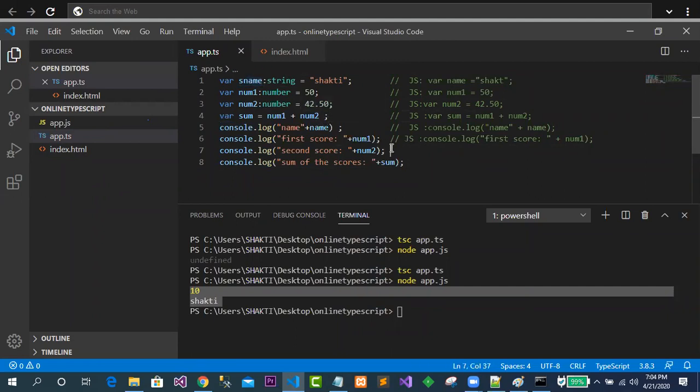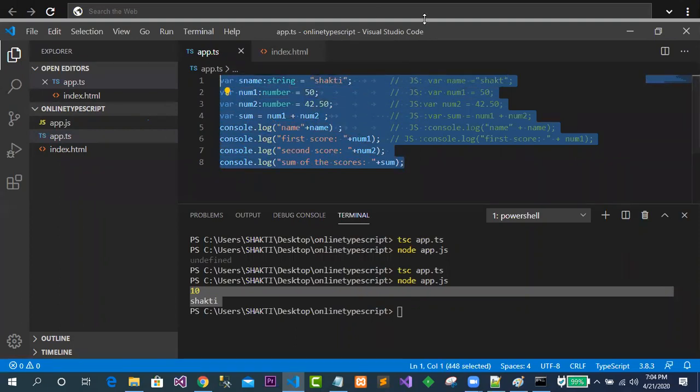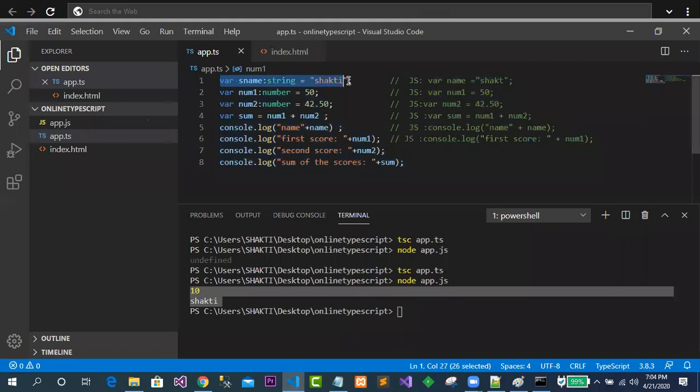Now just see, this is the code that we have written in TypeScript. Here is a question: this is your TypeScript and it is going to convert to JS something like this. This is your TypeScript, and it is going to convert to JS something like this, and this is the summation result, and the same thing it is going to convert.